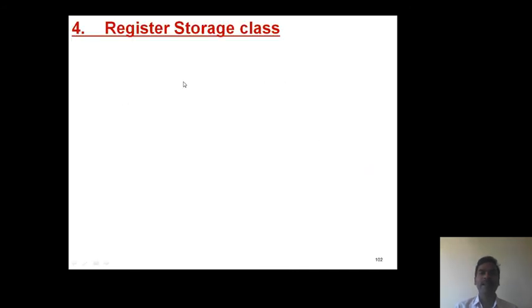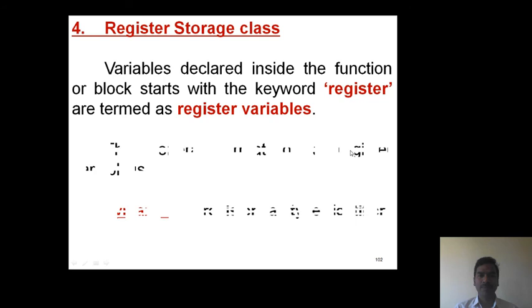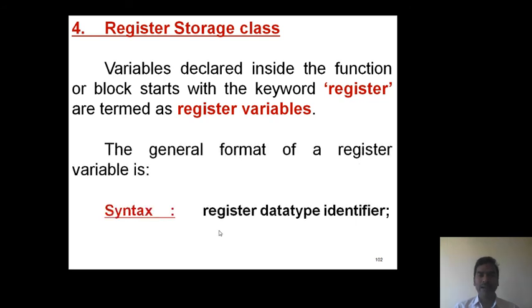Now finally, register storage class. Here variables declared inside the function or a block with the access specifier register are termed as register variables. Here the general format. Now it starts with the keyword register.